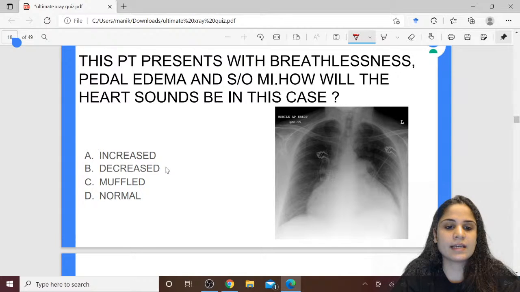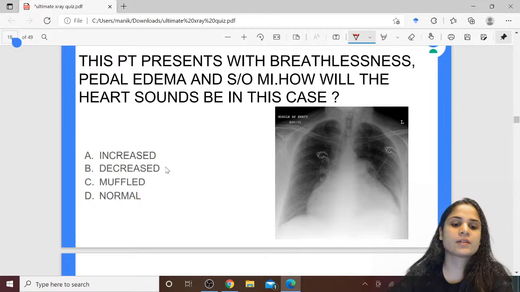Okay, Subrata is saying heart sounds will be muffled. Yash is saying heart sounds will be muffled. Nishi is also saying the same. Why are you all saying there will be muffled heart sounds? What is your diagnosis in this condition? What is the diagnosis that you guys can tell on the basis of the picture? Okay, pericardial effusion, alright.